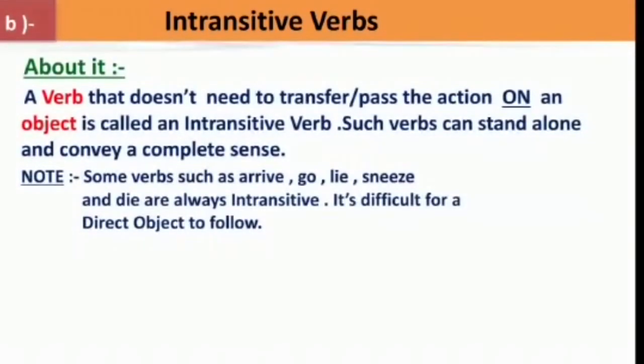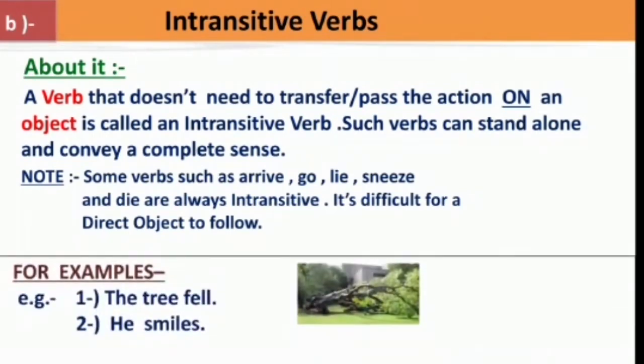Let's know about the intransitive verbs. A verb that doesn't need to transfer the action on an object is called an intransitive verb. Such verbs can stand alone and convey a complete sense. Let's see some examples. The tree fell. He smiles. Here, the verbs do not need any object to convey a complete sense.